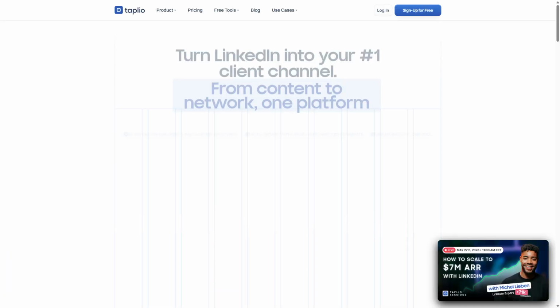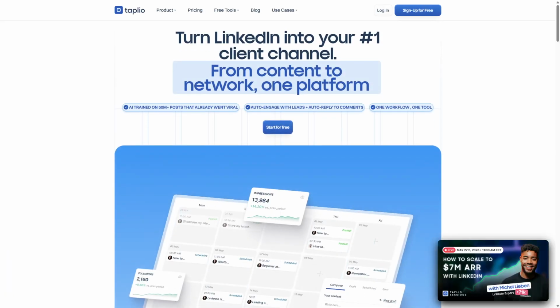Taplio is recommended for professionals focused on maximizing LinkedIn content output and engagement, using AI tools to save time and increase visibility efficiently. LinkedIn is best for users prioritizing authentic networking, career development, and direct relationship building without automation. Combining LinkedIn's platform with tools like Taplio can offer the best of both worlds for sustainable professional growth. Choose based on your growth strategy and networking style.